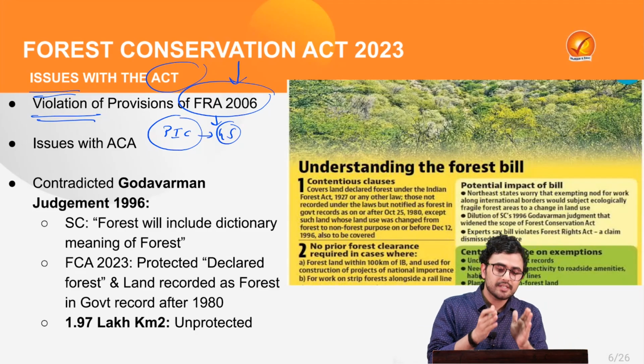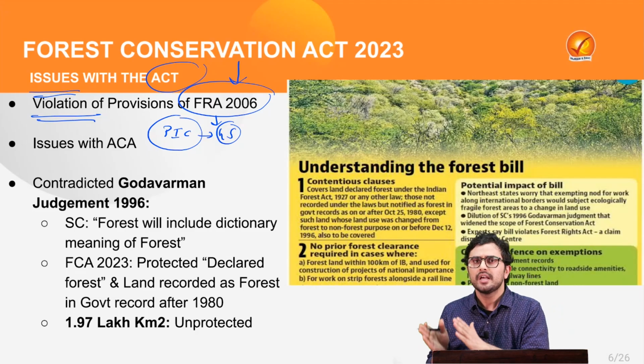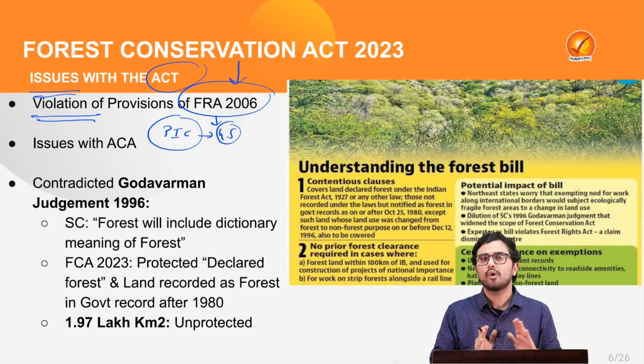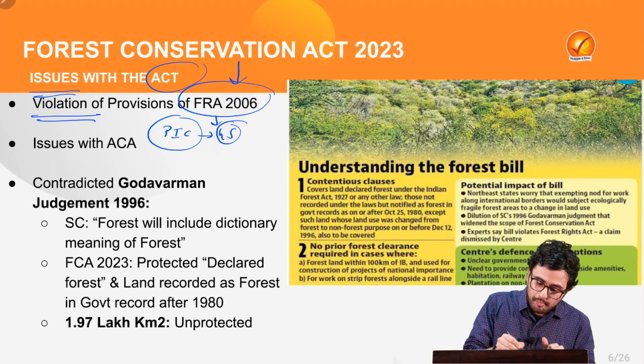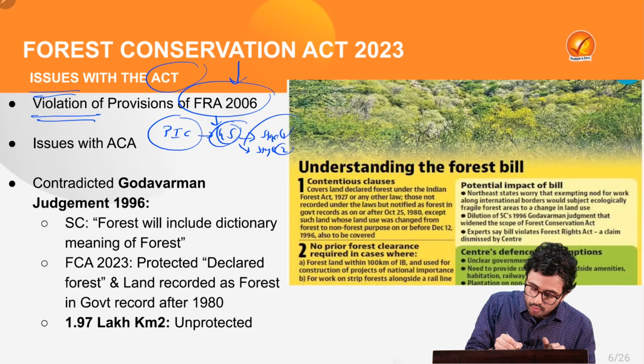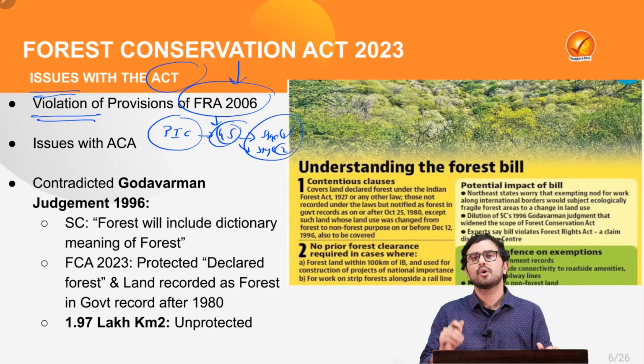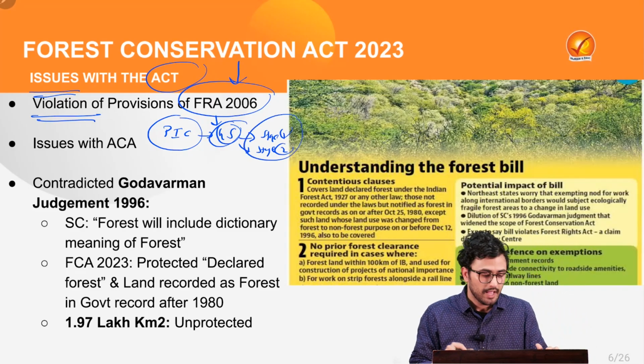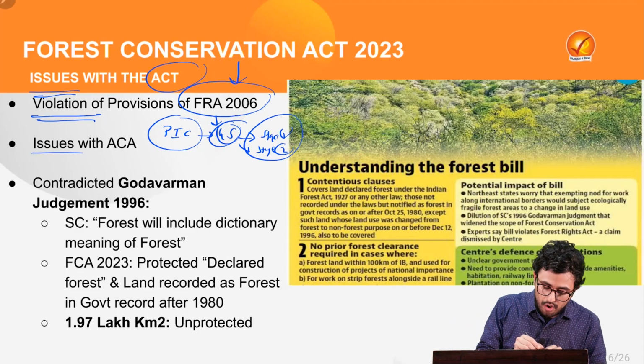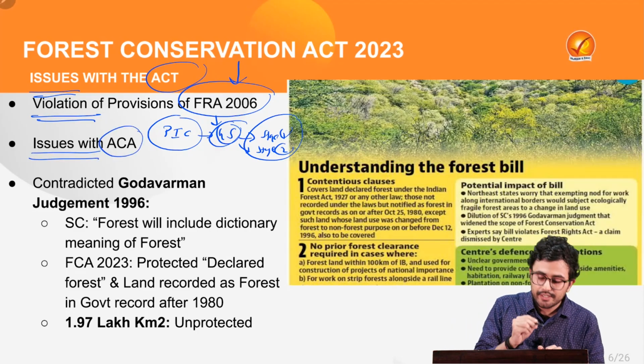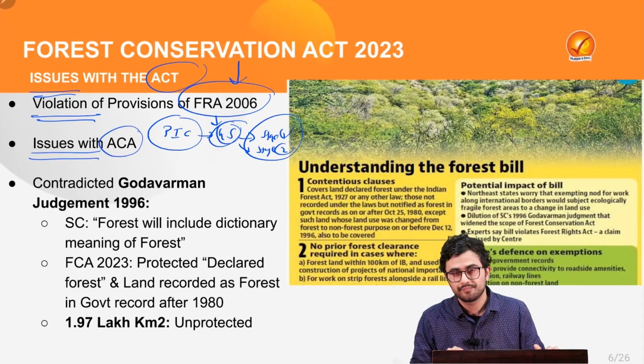But the Forest Conservation Act 2023 removed the requirement of any such approval by Gram Sabha for both stage 1 and stage 2 clearance for any kind of development project. At the same time, there were also issues with accredited compensatory afforestation.